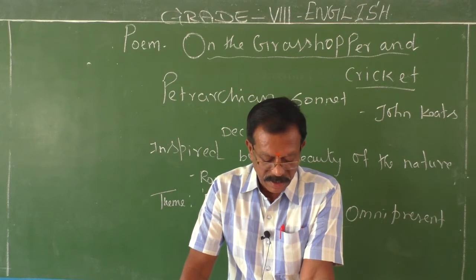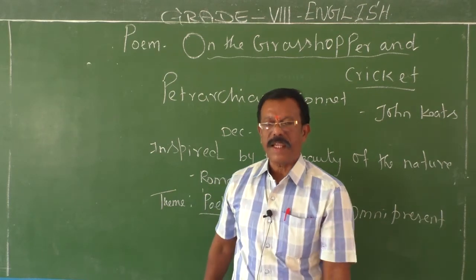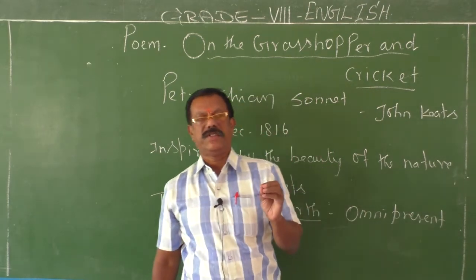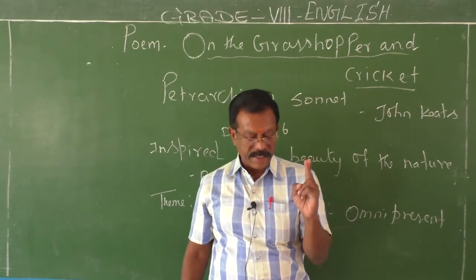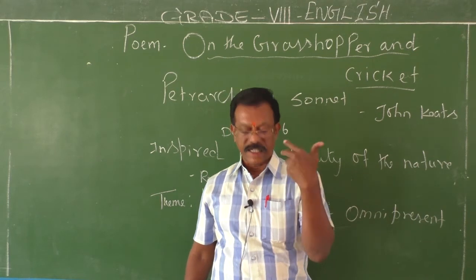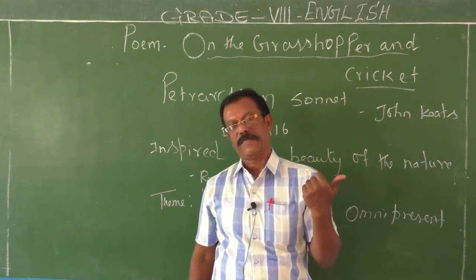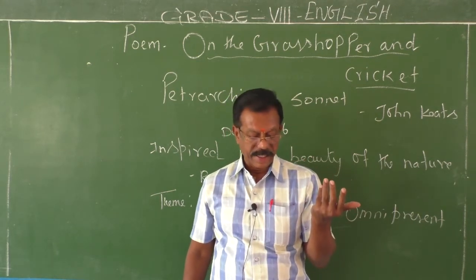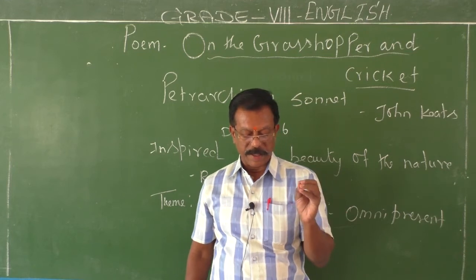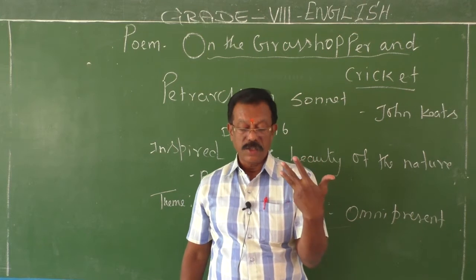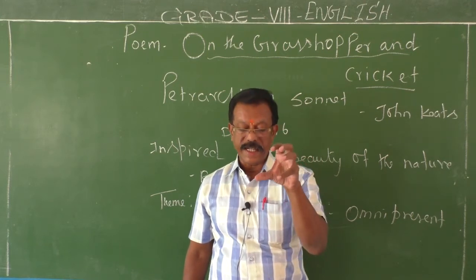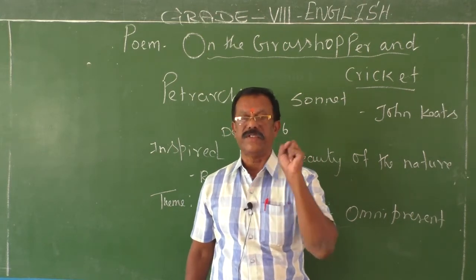So he says, to give life to his statement, the poet introduces two small insect creatures, that is the grasshopper and the cricket. The grasshopper and the cricket, as the title of the poem suggests. Why he introduces these two creatures? To represent the vitality and joyous mood of nature.